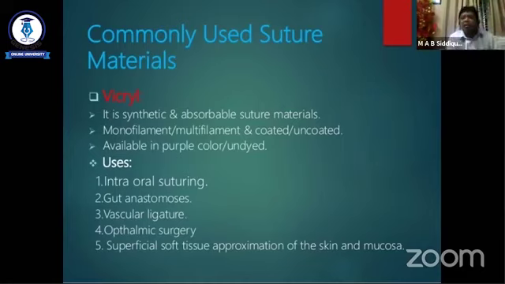We use it for intra-oral suturing and intra-abdominal suturing, wherever we use absorbable suture. In gut anastomosis, vascular ligature, ophthalmic surgery, superficial soft tissue approximation of skin and mucosa, subcutaneous suturing, and intradermal suturing, we can use Vicryl.